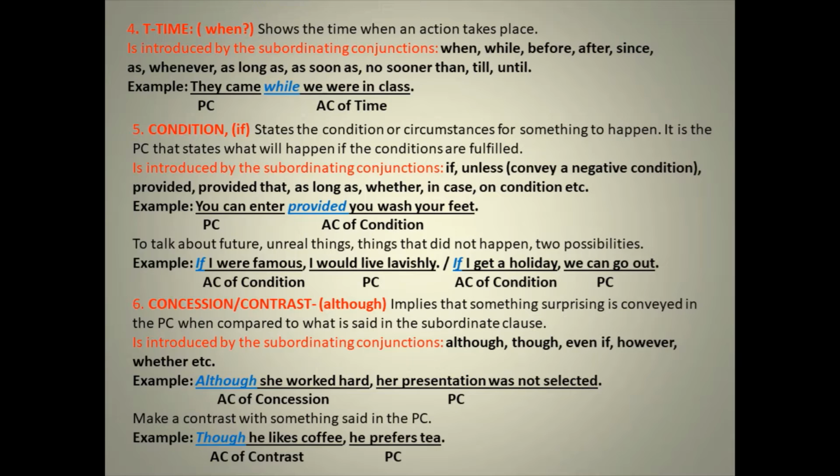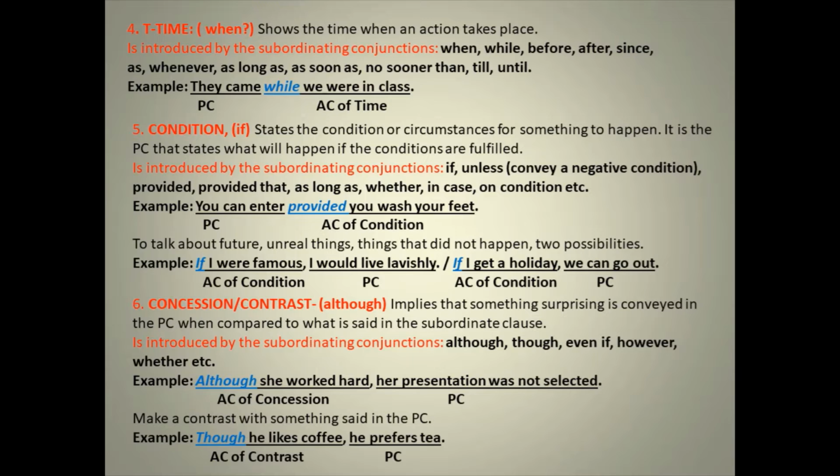That is surprising. That is contrary to what is said in the first part, because in the first part we do find the action, that is she worked hard. We found that she worked hard, right? But then what happened? Instead of being successful, the contrasting expression is mentioned in the other part, that is the main clause, that is her presentation was not selected. Her presentation was not selected, although she worked hard. So at times, the function of adverbs is such where it expresses contrasting expressions or ideas.